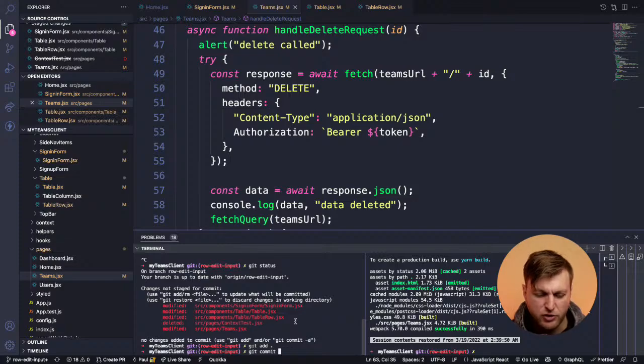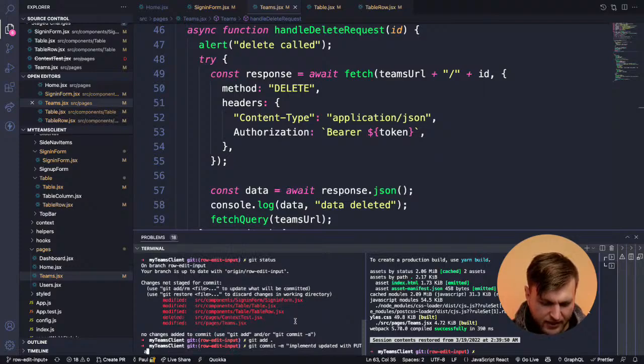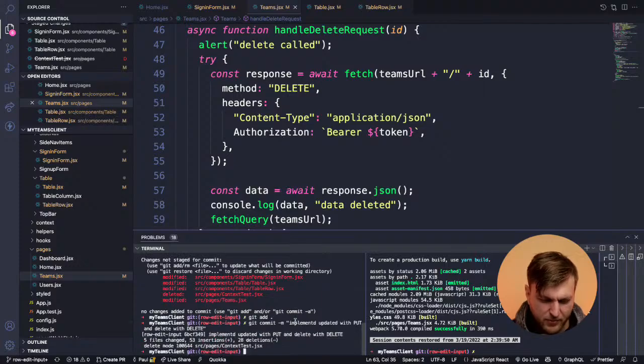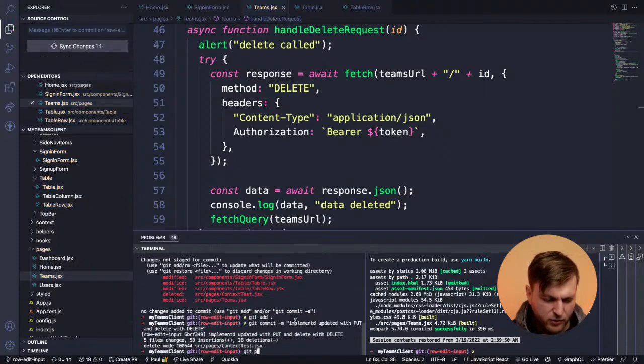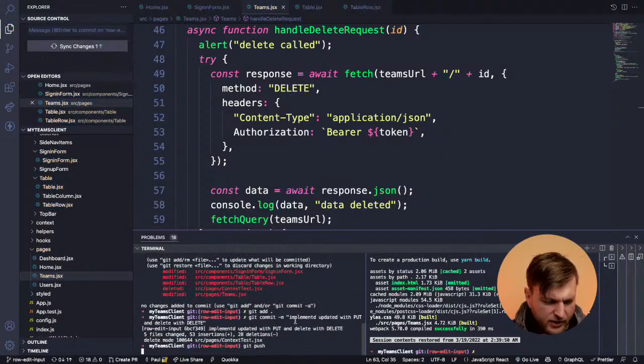And then you could merge everything via PR request. Okay. So what did we do today? Implemented update with put and delete with delete. Well, whatever. I'm bad at writing messages. Git push. And so that's pushed.